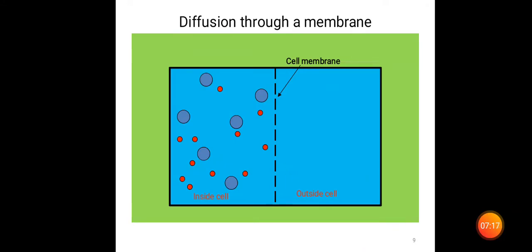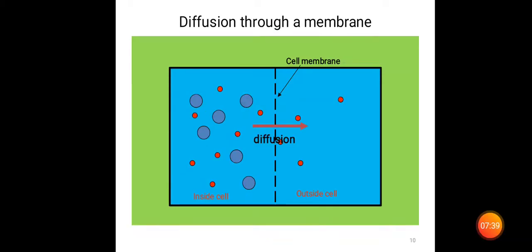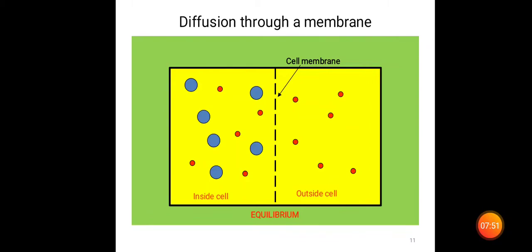So what is diffusion through a membrane with respect to your membrane biochemistry? This is the diffusion through a membrane. I think you are able to see there is a cell membrane, and inside the cell there are blue and red dots, some molecules inside, and outside it is empty. So diffusion takes place from the higher concentration to the lower concentration through a cell membrane. I think you are able to see this now.